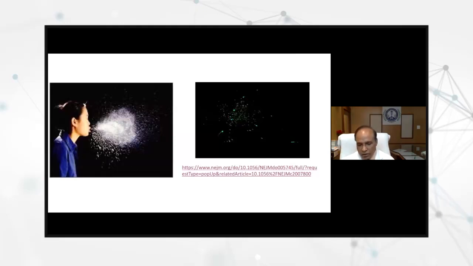Now, of course, the topic is diagnostics, but it's also very important that we understand how the virus spreads from one person to another. This is a typical dark ground microscopic photograph. Here you can see what happens once somebody sneezes or even talks. The right side is during normal talk and the left side is a sneeze, so coughing and sneezing.